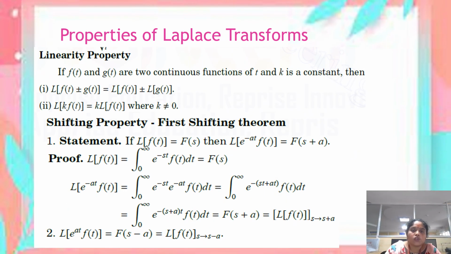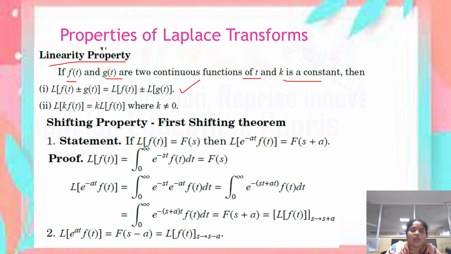So these are the properties of Laplace transforms. First one is the linearity property. The statement of linearity property is, if we are having two functions f of t and g of t, where f of t and g of t are two continuous functions of t, and k is a constant, then number one, L of f of t plus or minus g of t is equal to L of f of t plus L of g of t.